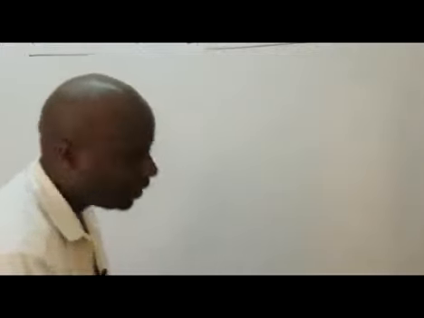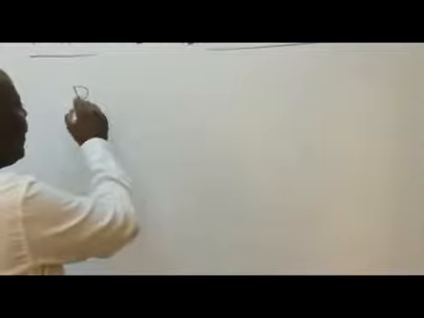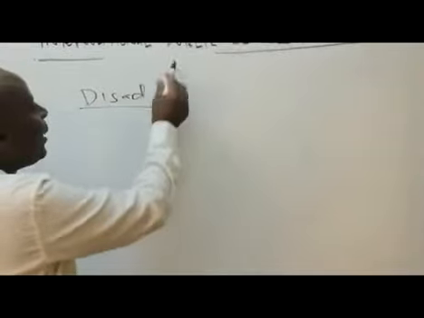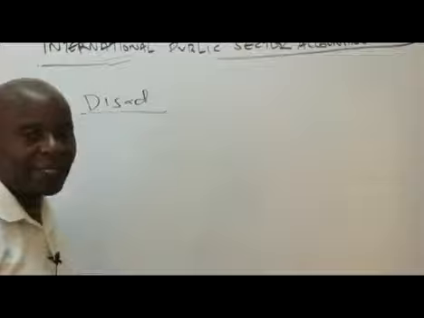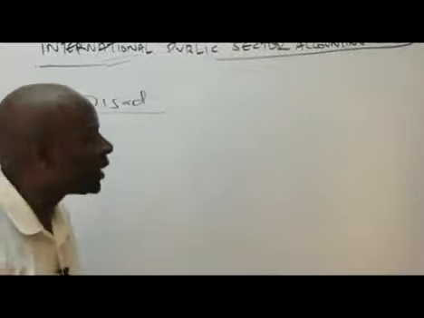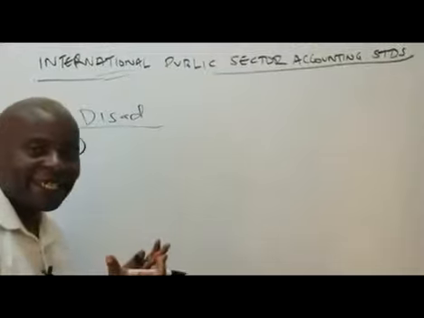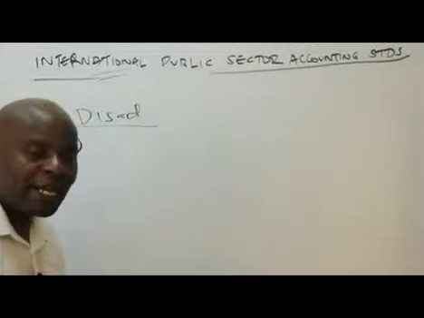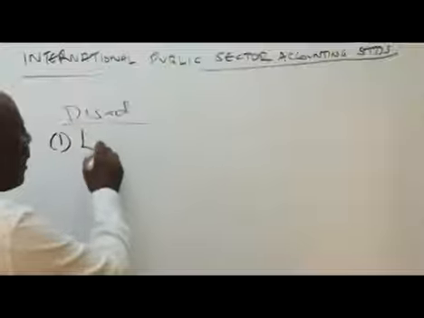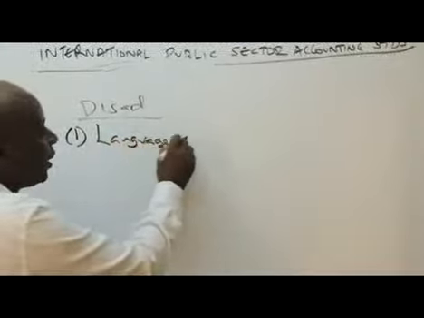The disadvantages, the challenges, disadvantages. Remember, they are what here? International public sector. When they're international public sector accounting standards, the first challenge, of course, will be something to do with what here? Language barrier between nations, language barrier.